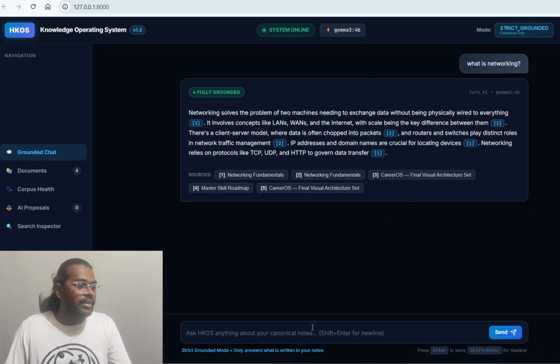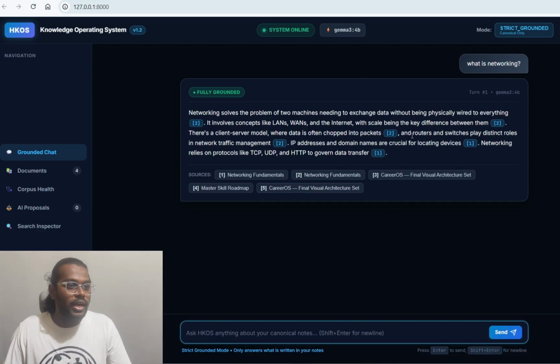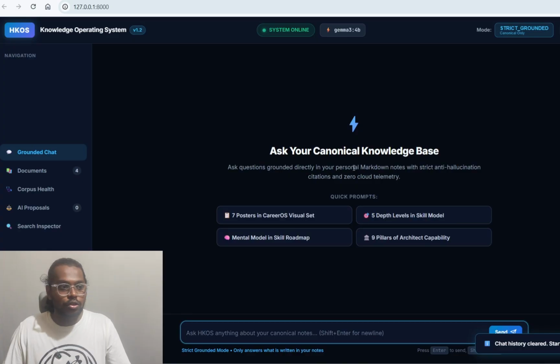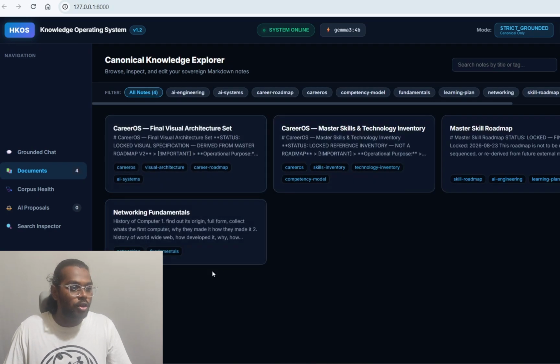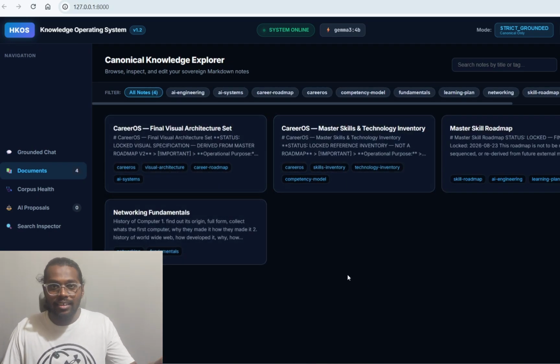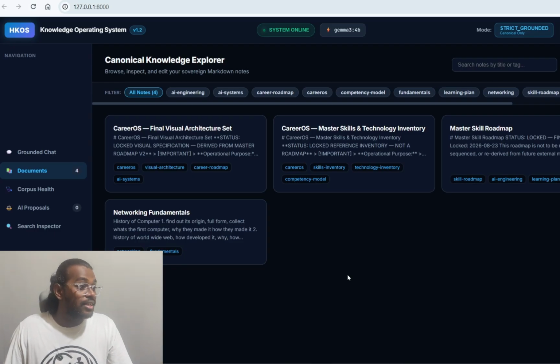Okay, so now this is the chat interface. As you can see, it's simple, and if I click on new topic, it will go to a new one. It's just like ChatGPT. Now when I come to documents, this is my knowledge base. This is where I have stored all the documents. These are pilot documents, you could say. Now we will add a file here and I'll show you how it works.